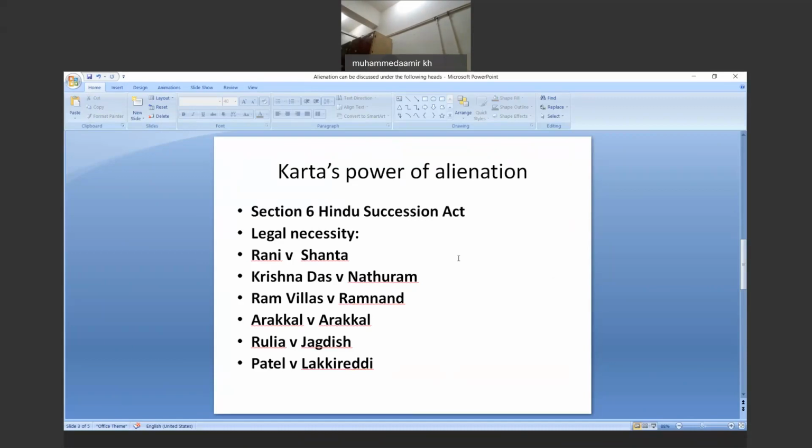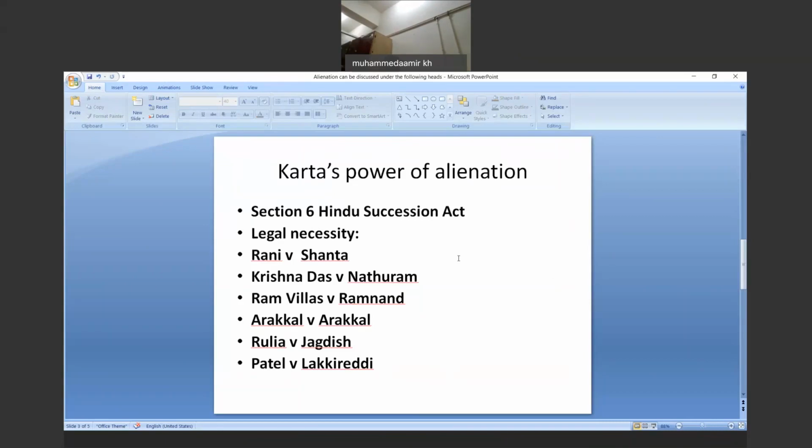Okay, don't get confused. So we can say that the basis of the Karta's power seems to be the authority inherent in his position as a Karta. As a person becomes a Karta, there are so many powers which he gets automatically. He is in a position to exercise his power, and one of those powers is the power of alienation.